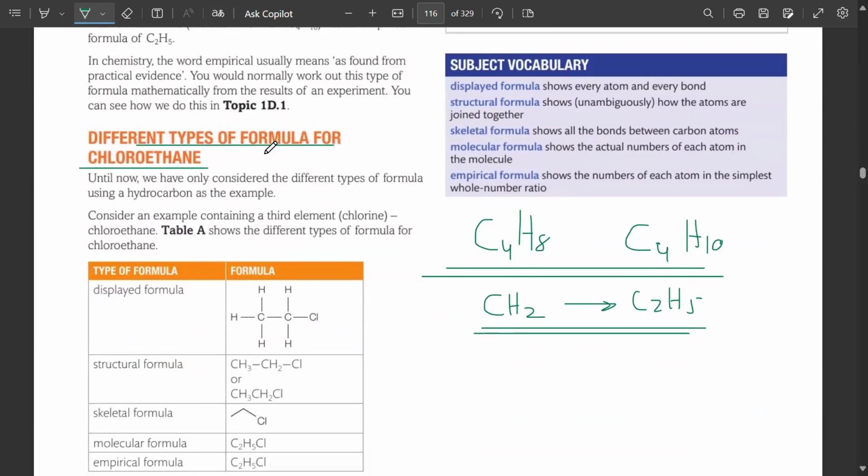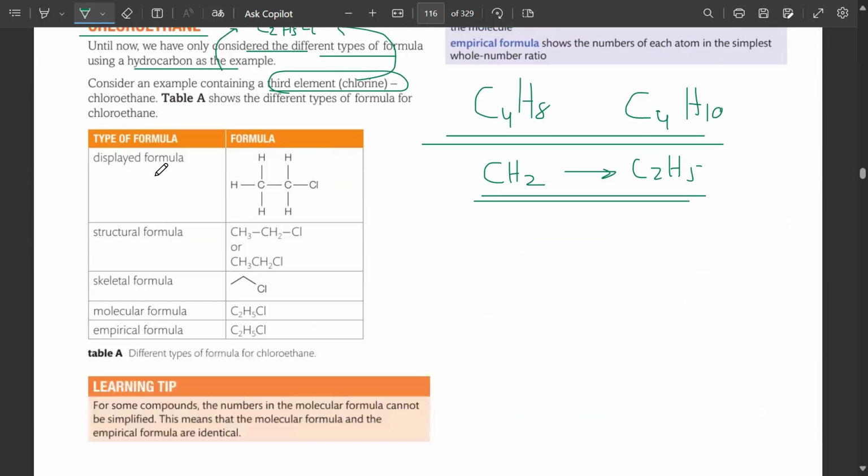Different types of formula for chloroethane: if we study it further, chloroethane is C2H5Cl. Until now, we have only considered the different types of formula using hydrocarbons as an example. Now we are adding a third element inside ethane, removing one hydrogen. So C2H6 becomes C2H5Cl. This is the displayed formula. This is the structural formula. This is the skeletal formula. Now look at the skeletal formula.